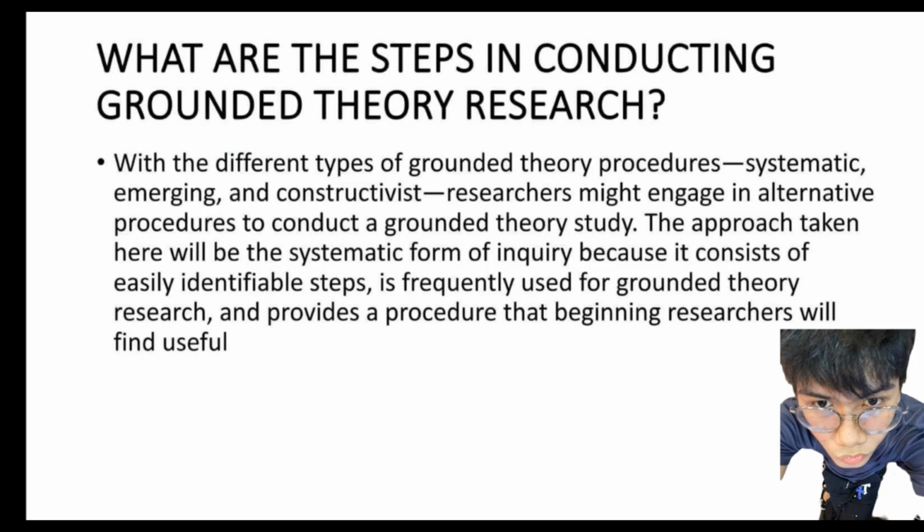So what are the steps in conducting grounded theory research? With the different types of grounded theory procedures, systematic, emerging, and constructivist, researchers might engage in alternative procedures to conduct a grounded theory study.